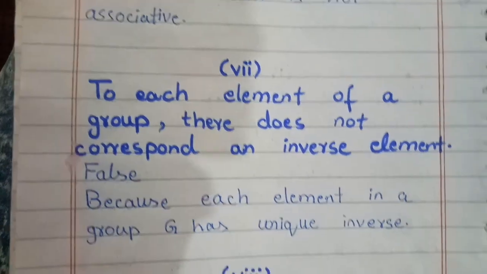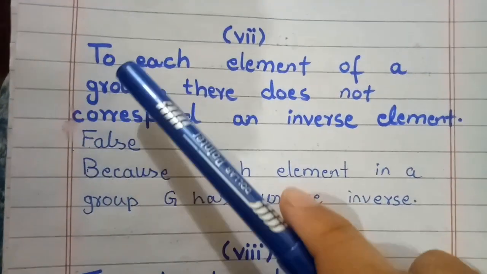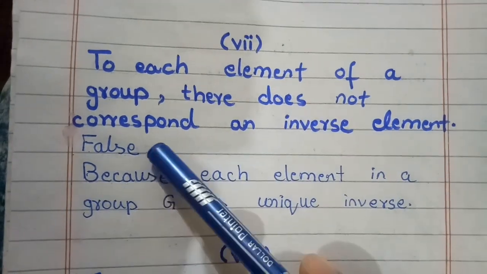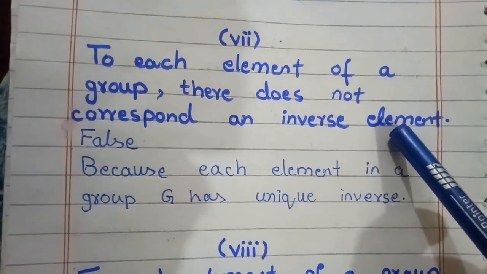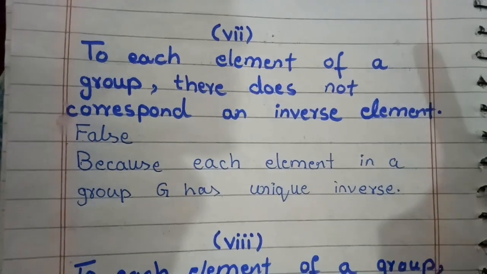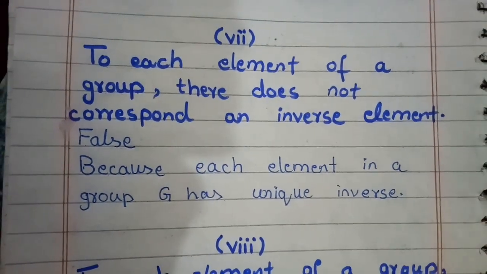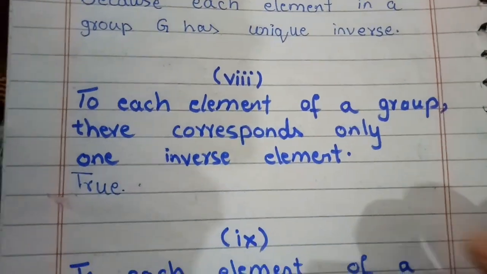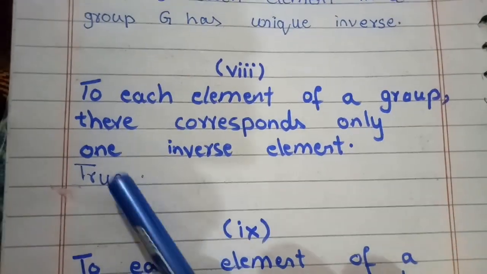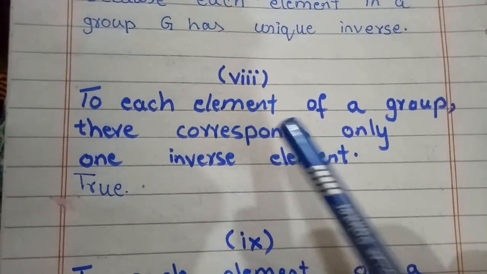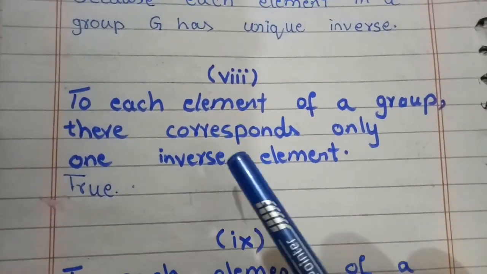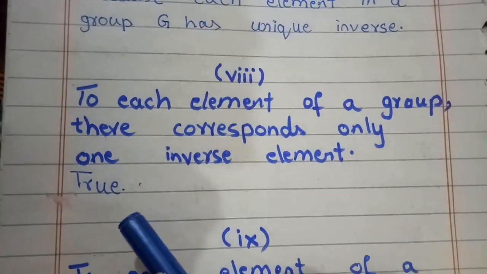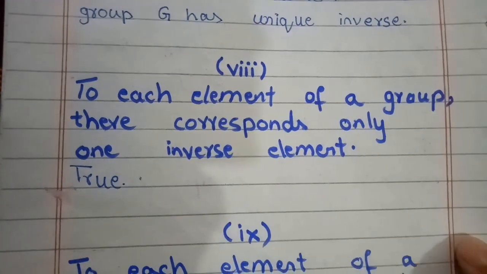The seventh part of the first question is, to each element of a group there doesn't correspond an inverse element. This statement is also false, because the inverse of each element in a group is unique. The eighth part of the first question is, to each element of a group there corresponds only one inverse element. True. This statement is true.